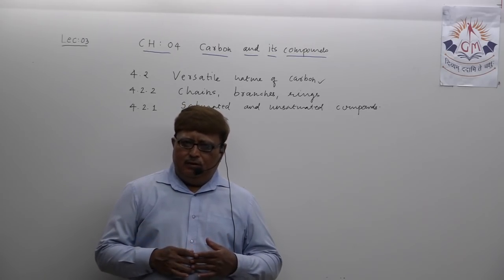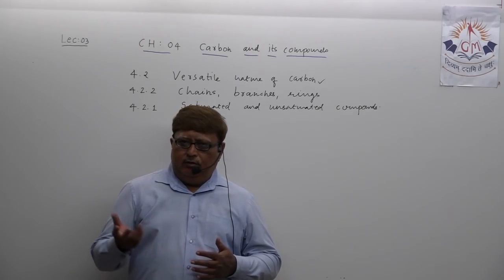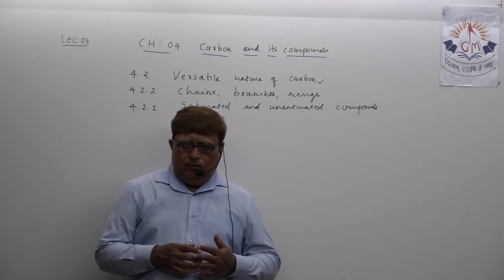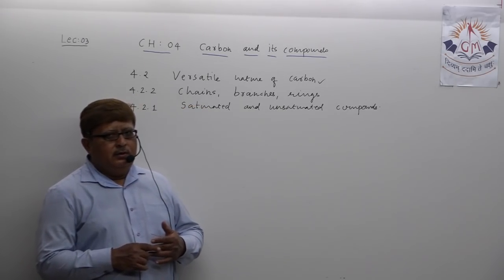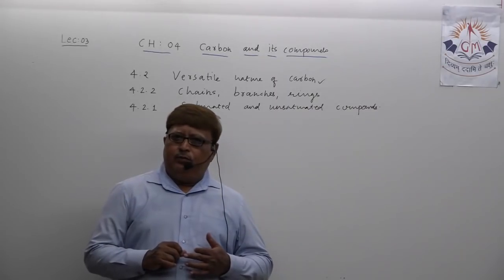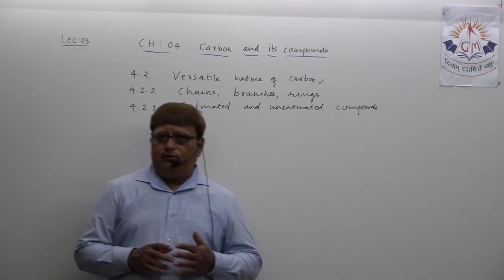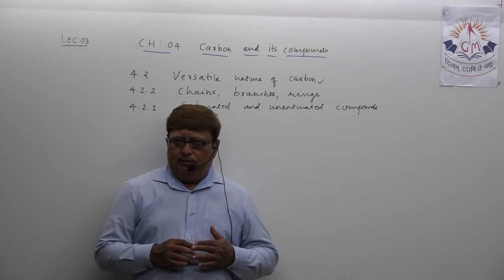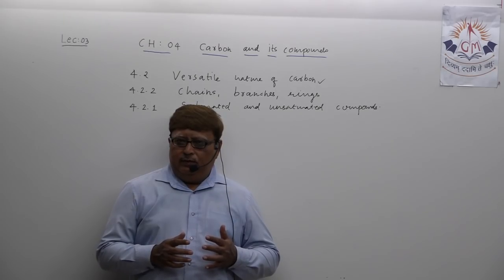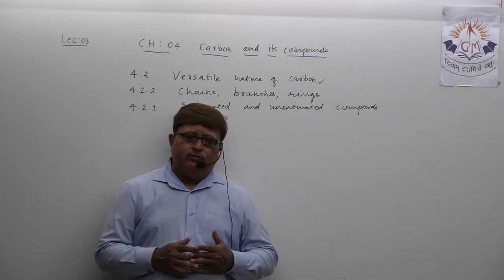Other non-metals are also useful: phosphorus, sulfur, silicon, which is a semi-metal, also is useful. But regarding carbon, why is it the only non-metal which is found everywhere in nature and possesses so many compounds?